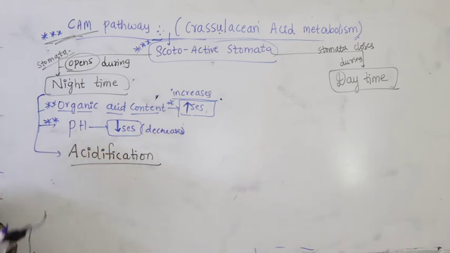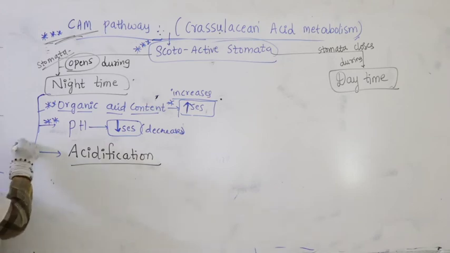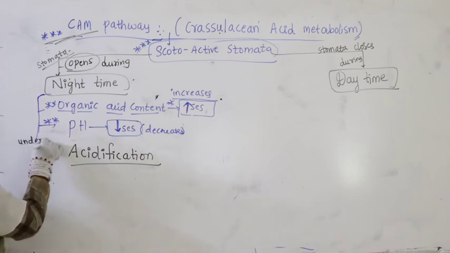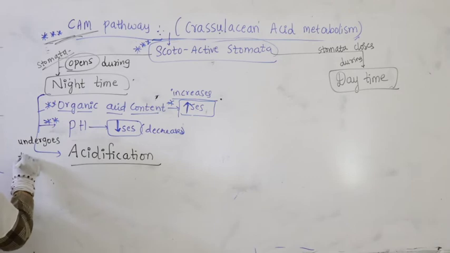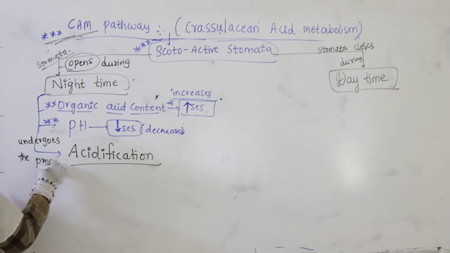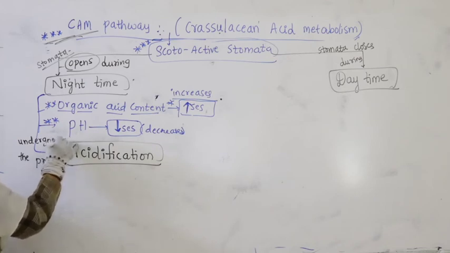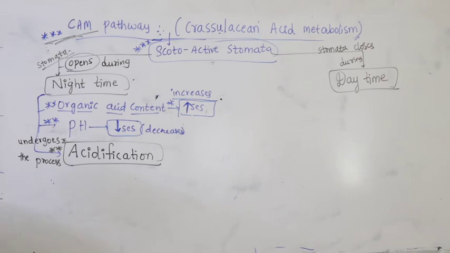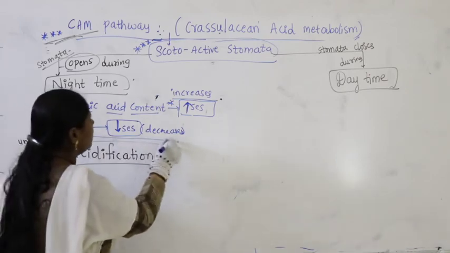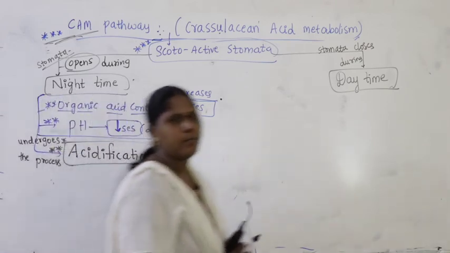During night time it undergoes the process called acidification. Now there is one more point to be written, that is stored products, which we will write later.